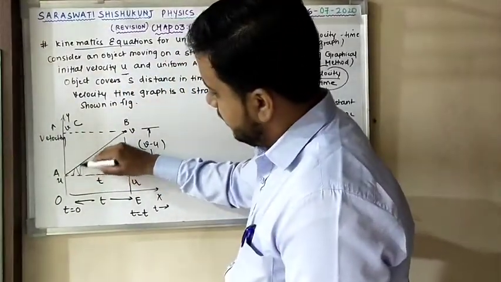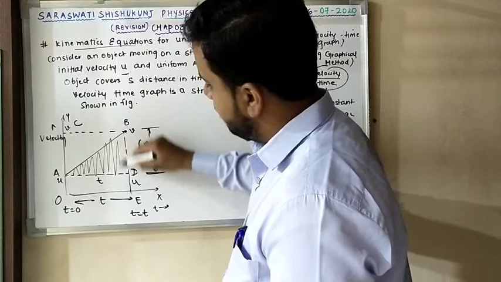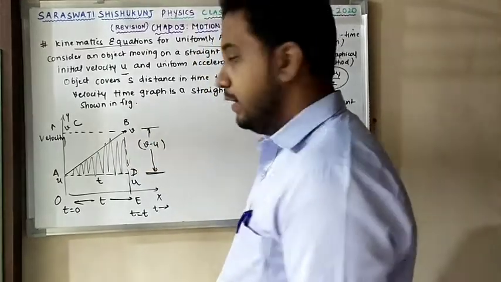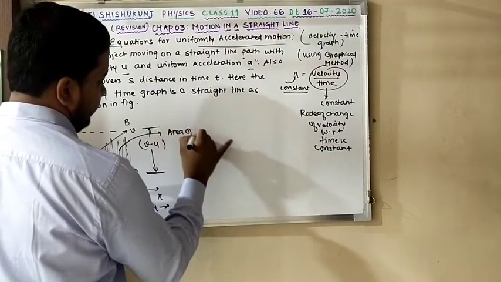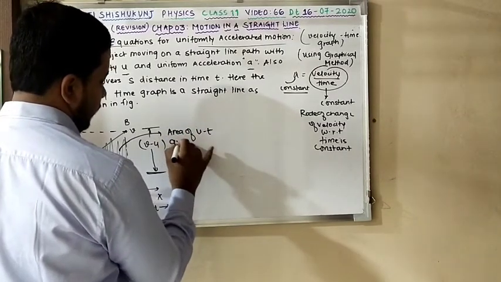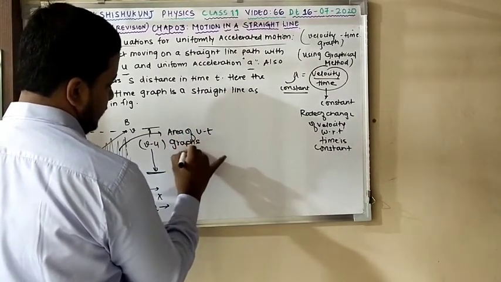Okay, this shaded portion is nothing but what? The distance covered by the object in time t. So remember, the area of the VT graph gives distance covered.